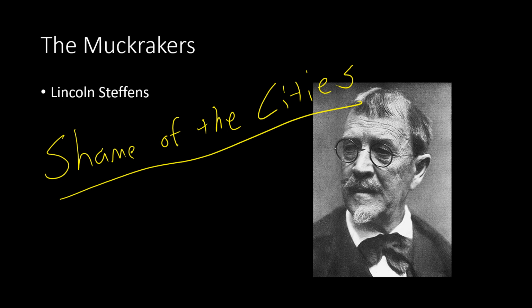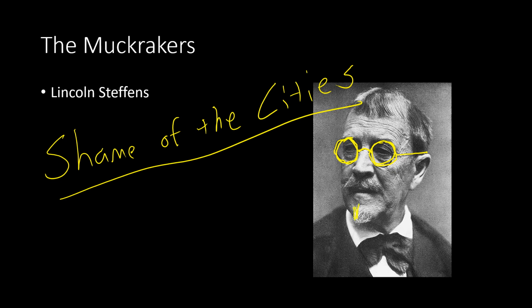All right, so The Shame of the Cities is a book that details the link between big business and politics. What Steffens is trying to prove is that there's corruption, that businessmen own politicians and are making politicians vote in certain ways.